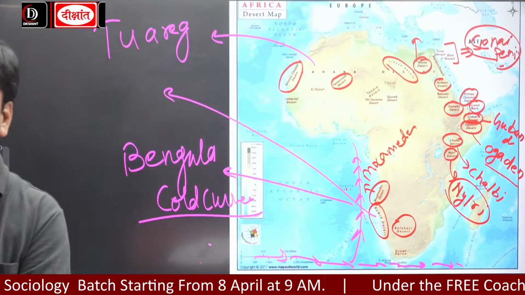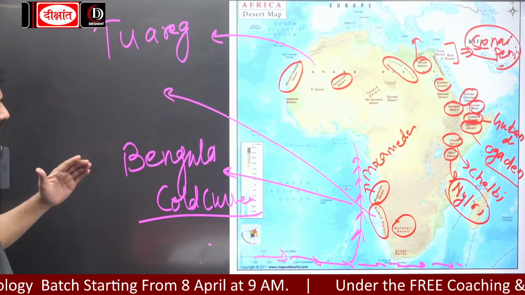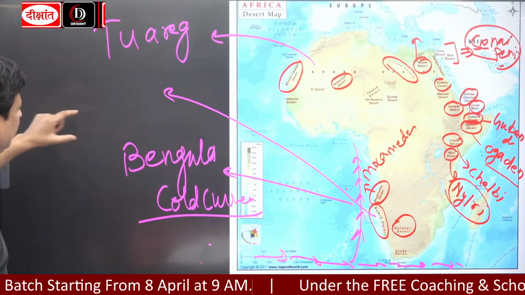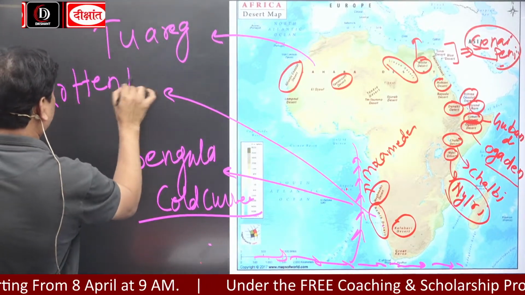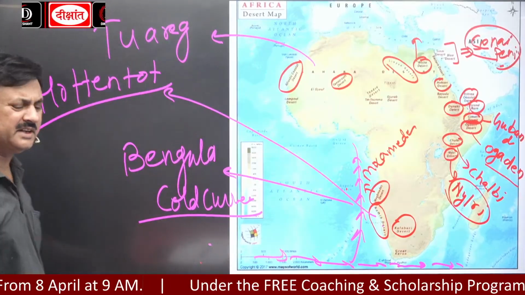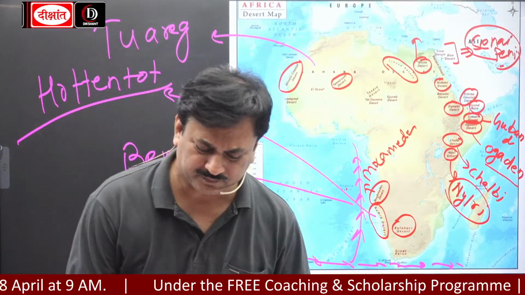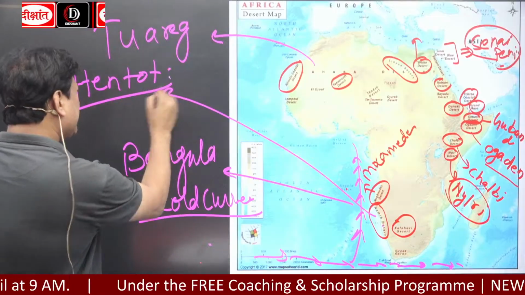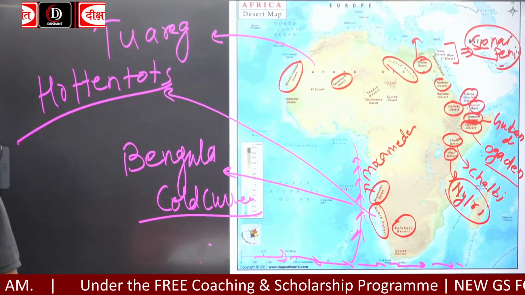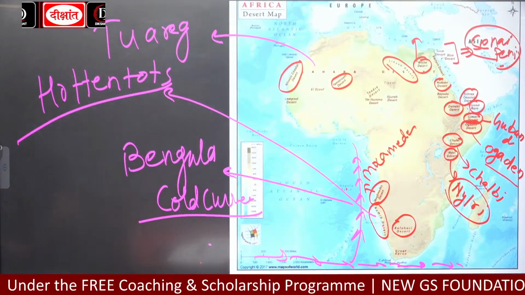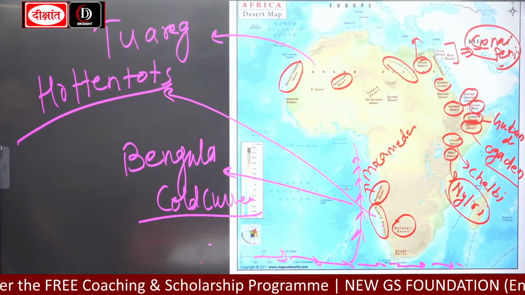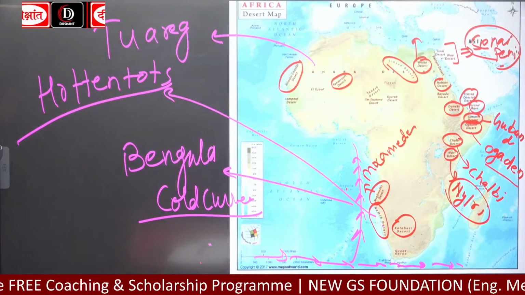Okay? What is it called? Hottentot. Which tribe is here? Hottentot. This question is asked: Hottentot is a tribe of which desert? It is a tribe of the Namib Desert.